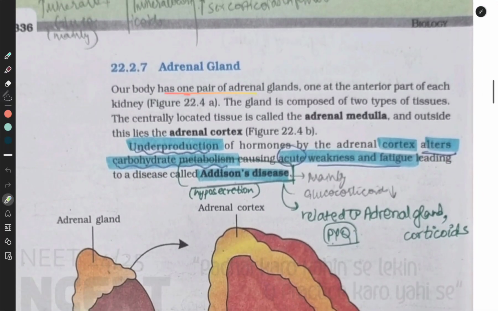Adrenal gland. Our body has one pair of adrenal glands, one at the anterior part of each kidney. The gland is composed of two types of tissues. The centrally located tissue is called the adrenal medulla, and outside lies the adrenal cortex. Underproduction of hormones by the adrenal cortex alters carbohydrate metabolism, causing acute weakness and fatigue, leading to a disease called Addison's disease.